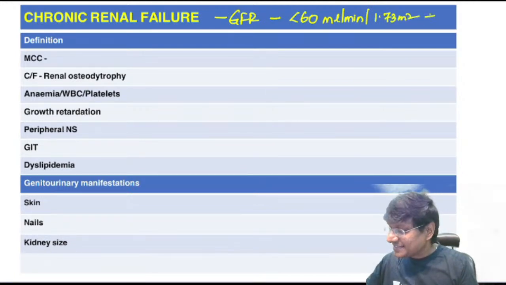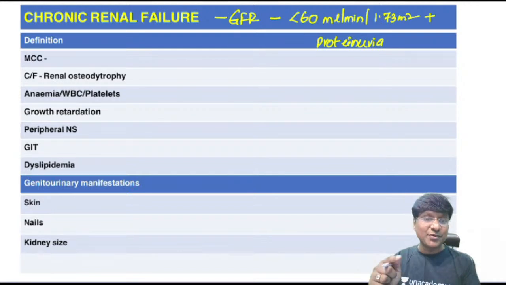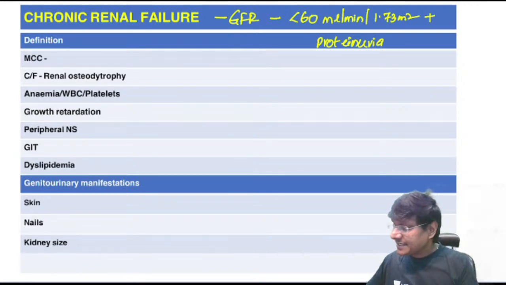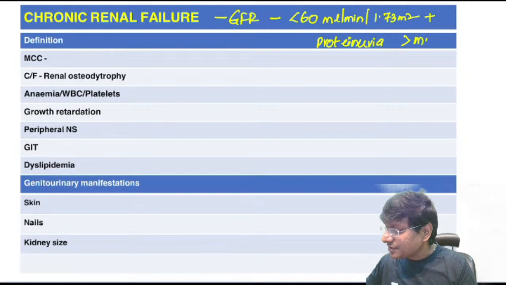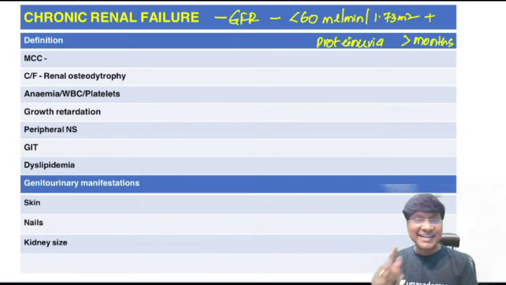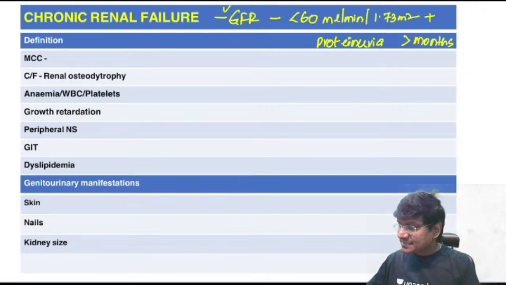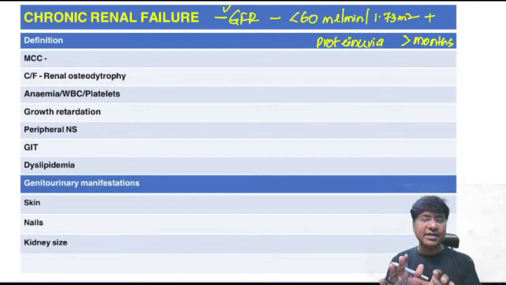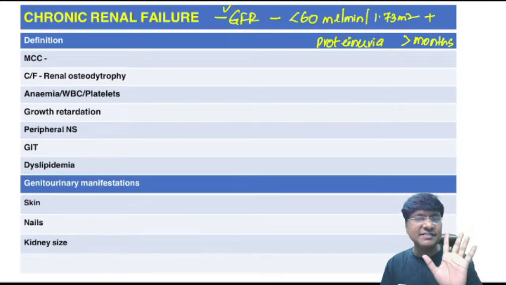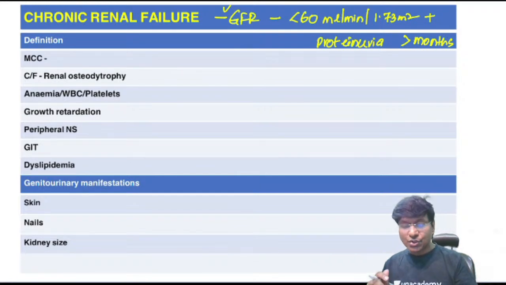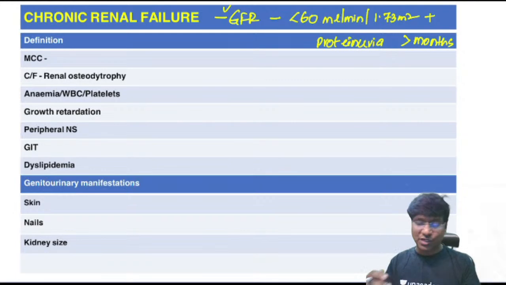And along with this, there should also be proteinuria. So this decreased GFR and proteinuria should be there for how long? It should be there for more than or equal to 3 months. That is how we define chronic renal failure. Now I will discuss the entire chronic renal failure in 5 to 7 minutes. Depending upon the GFR value, we classify the stages also, right?